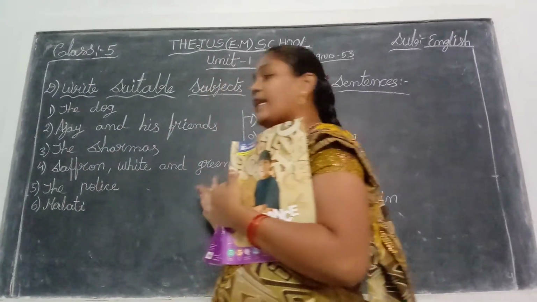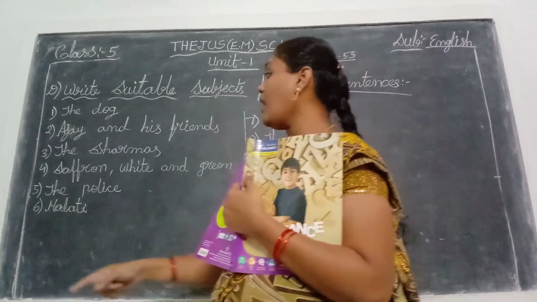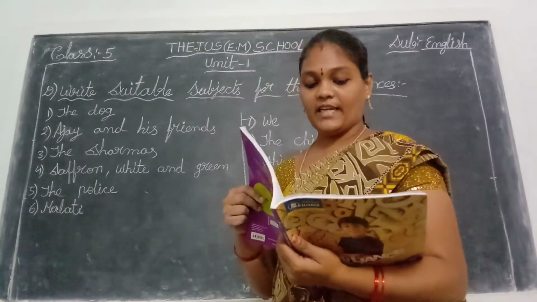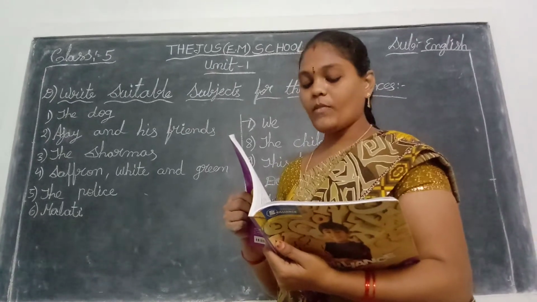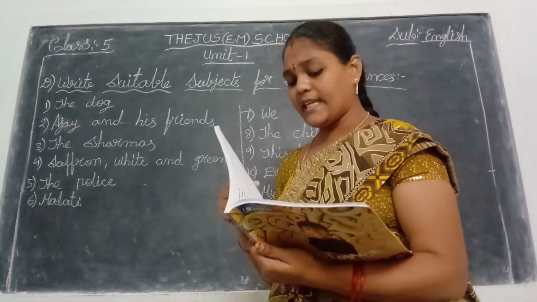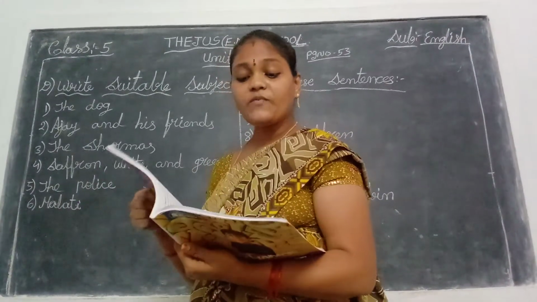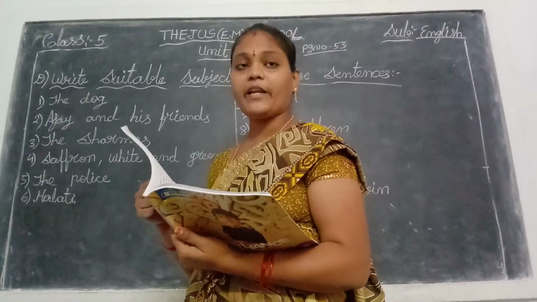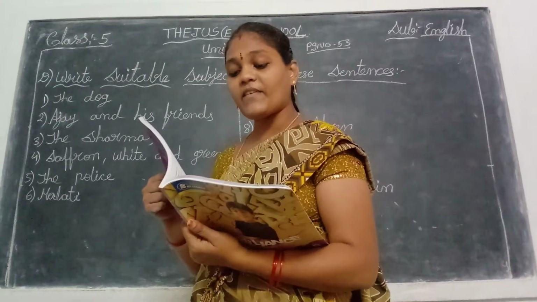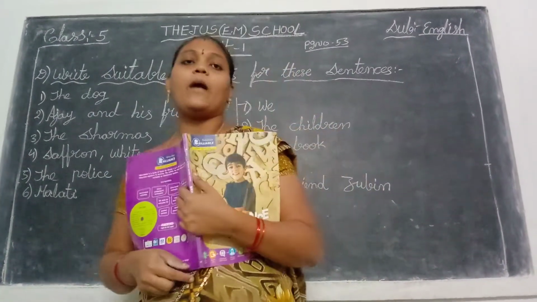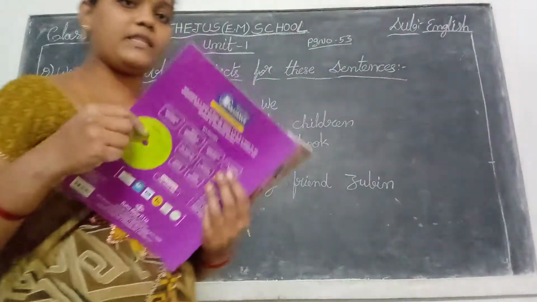Saffron, white and green. Yes children, saffron, white and green are the three colors of our national flag. Next. Dash found the treasure buried under a tree. The police found the treasure buried under a tree. Next. Dash is Kavita's sister. Malati is Kavita's sister.